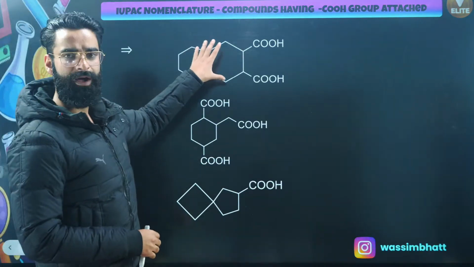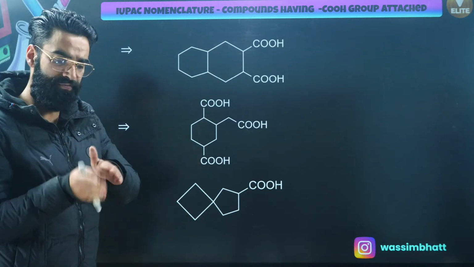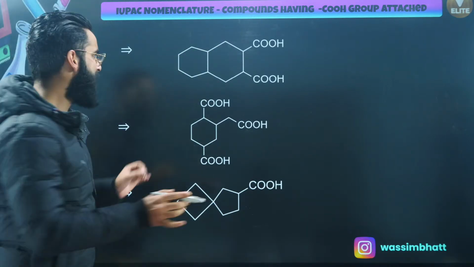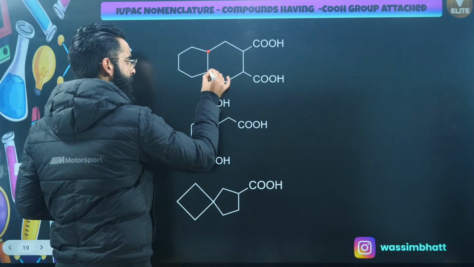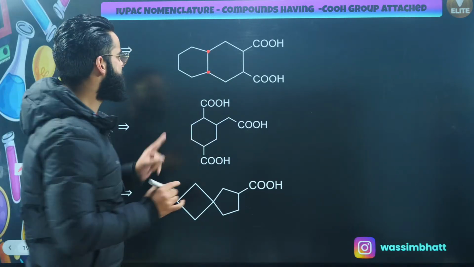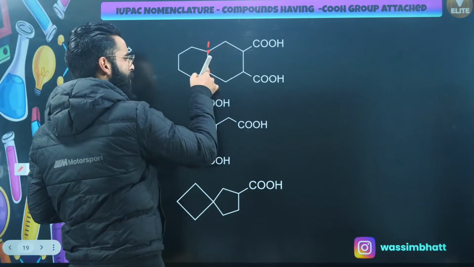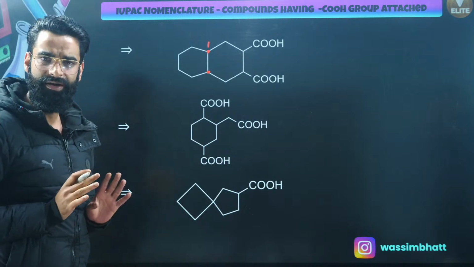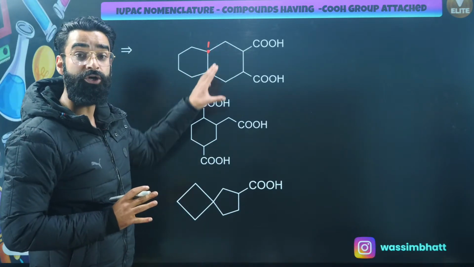Look at this particular compound. It's a bicyclo compound, right? So before the word root, you have to use bicyclo because you identified there are 2 carbon atoms in common. If it is a bicyclo compound, you start the numbering from the bridgehead carbon, from here or from here. The choice is all yours, right? Now give the priority to the bigger sized ring.